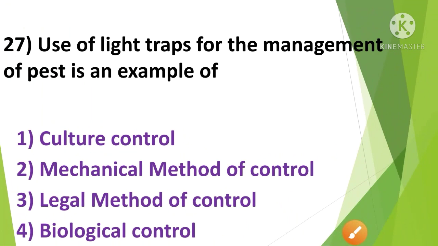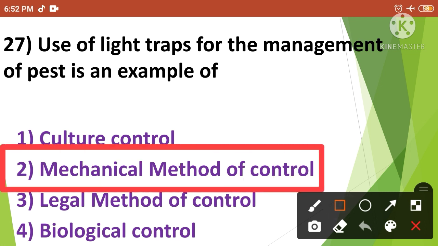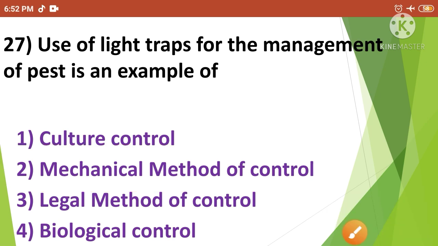Use of light traps for the management of pests is an example of. The options are cultural control, mechanical method of control, legal method of control and biological control. The correct answer is option number 2. So the use of light traps for the management of pests is an example of mechanical method of control. The next question.